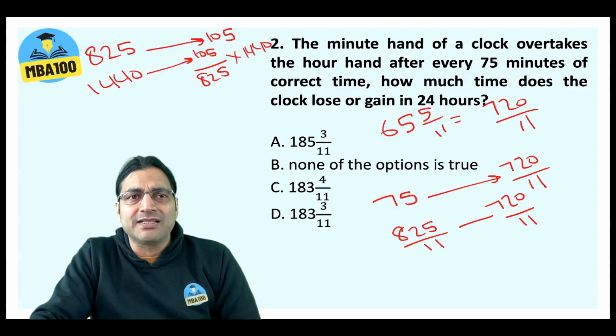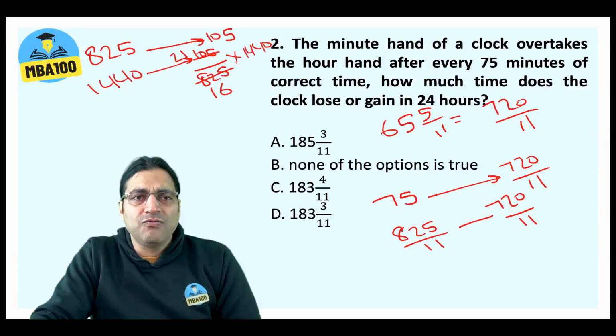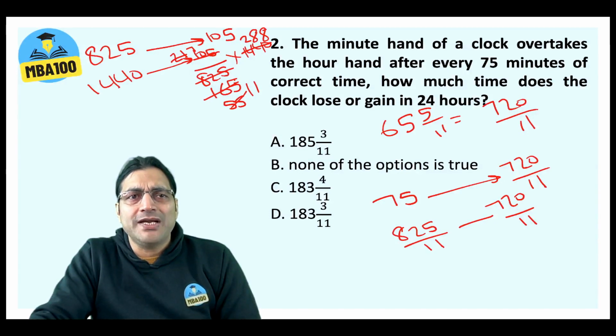Can you calculate this for me? Alright, let me do it myself. Ultimately it comes to 288 into 7.